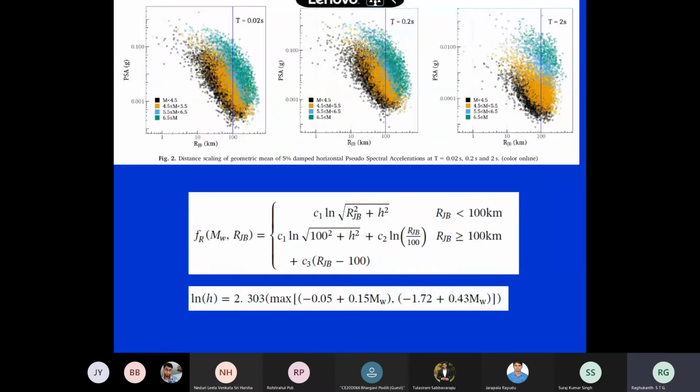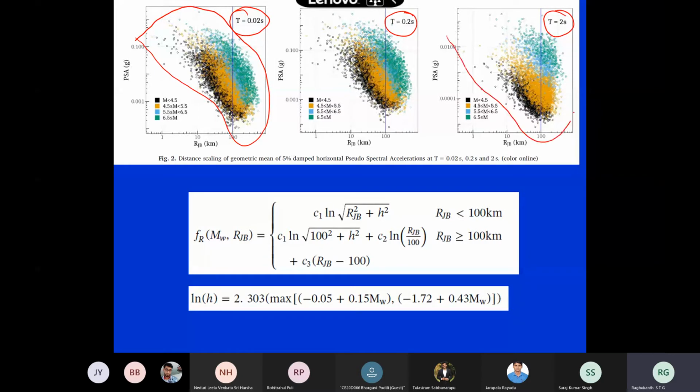This also I will show you in one graph here. This is 0.02 seconds, this is 0.2, and this is 2 seconds. You can see the scatter, this is PGA, how it is located with respect to magnitude, for almost all the magnitudes, 4.5 to 5.5, 5.5 to 6.5, there is a scatter.